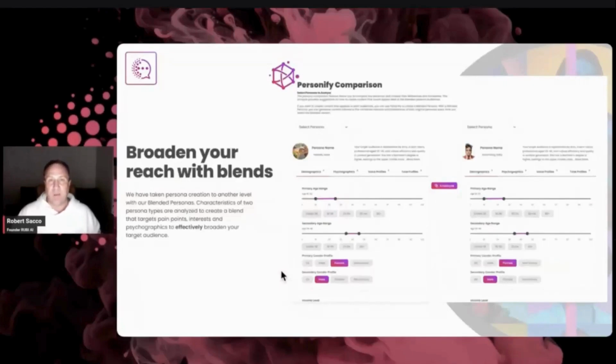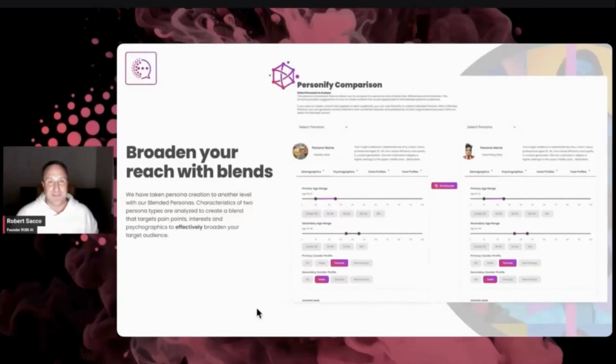And here we can do that with Personify with just a few clicks to make sure that you're getting that audience. And when you have 2 different audiences and you can only make one set of content to hit them both, that's where we have our Personify comparison and crossover. So it tells you exactly how to create that perfect content that gives you results. All of this is super easy.